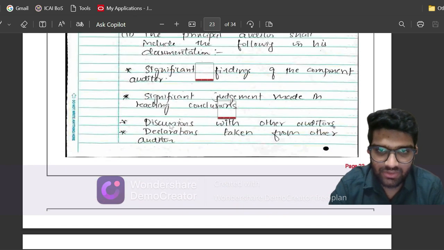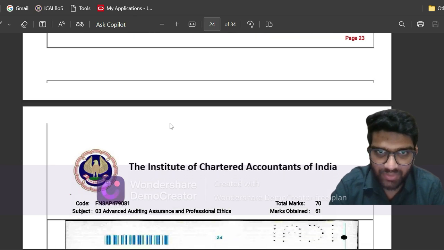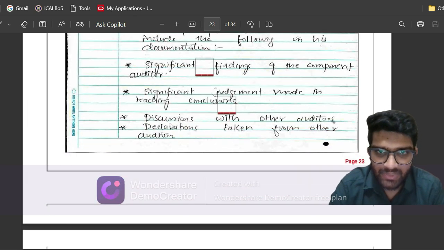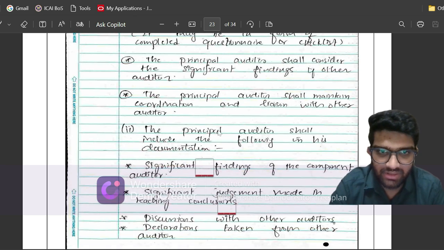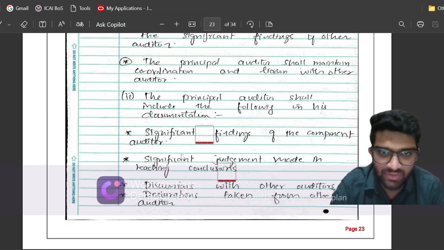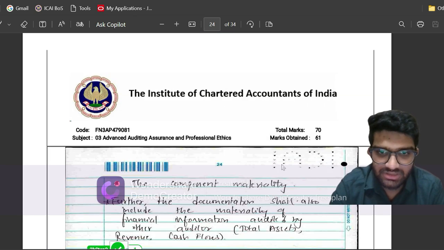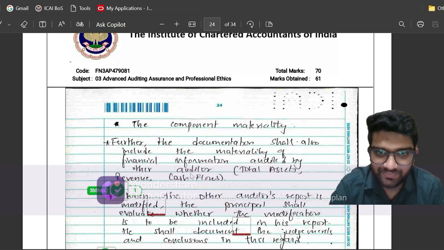The next part is the documentation, regarding what he has documented in his working papers regarding the subsidiaries. What I have written is, the principal auditor shall include the following in his documentation: the significant findings of the component auditor, significant judgments made in reaching those conclusions, discussions with other auditors, declarations taken from other auditors, and the component materiality.